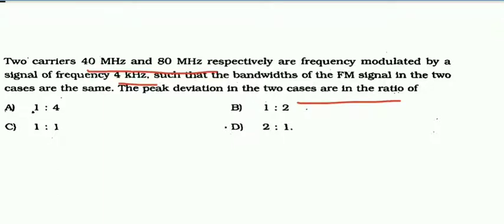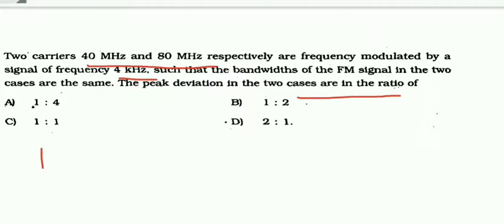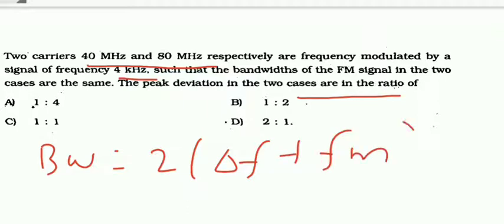Let us see. The bandwidth equation of FM is bandwidth equals 2 into del F plus FM, right? But as per the problem, the bandwidth provided by the two carriers is the same.